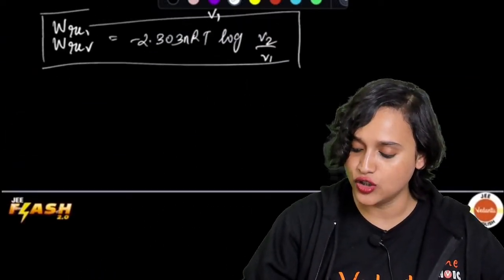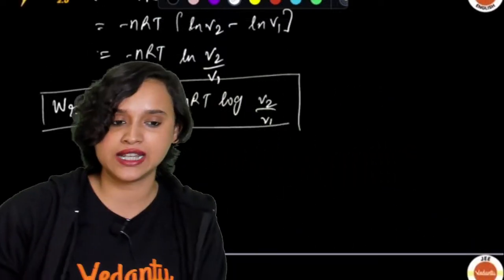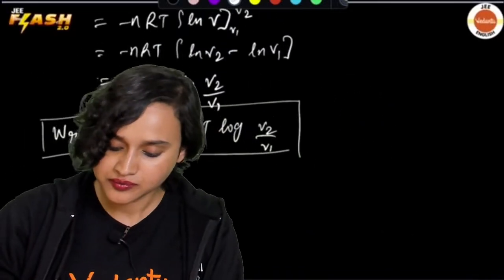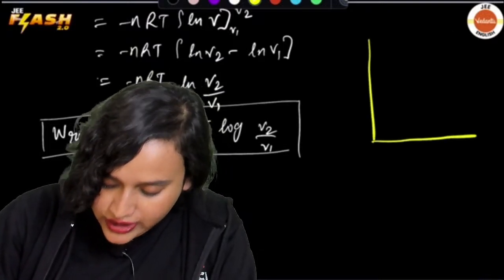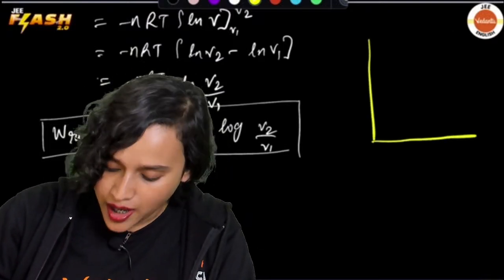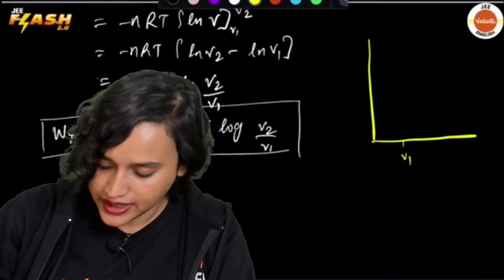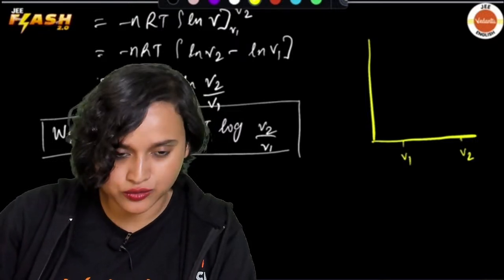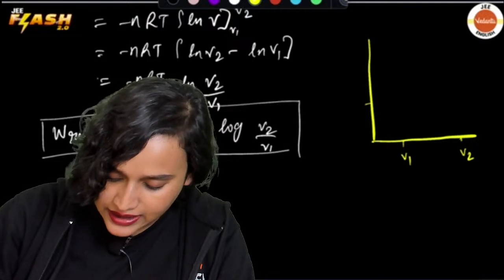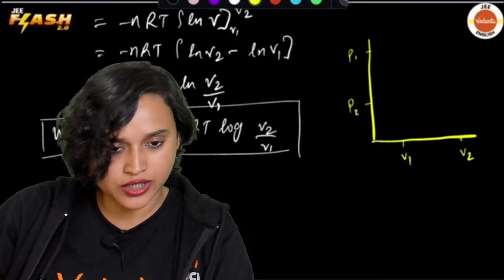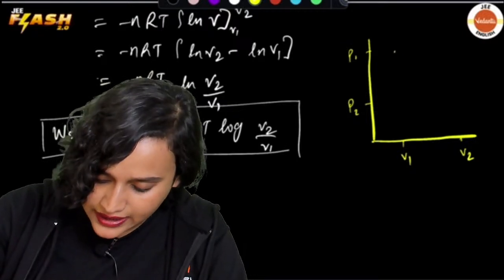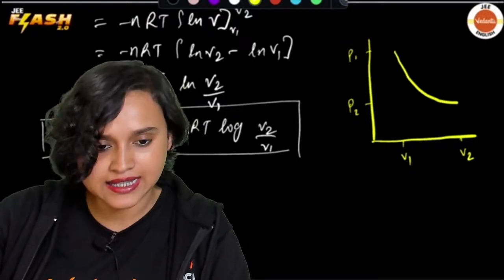Why so? Because the graph looks like this. Have a look. So you draw the graph like this, okay? Then what happens? Consider this to be your V1 and consider this place to be your V2. Now let's say that here is your P2 and here somewhere is your P1. Now if I draw the graph, let's say that it comes like this.